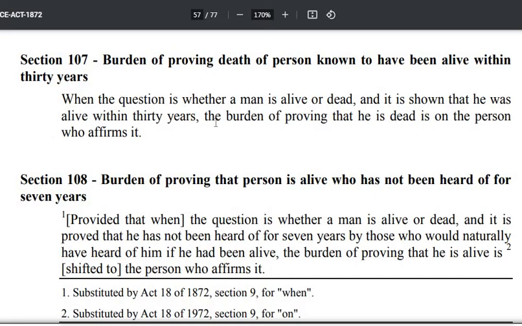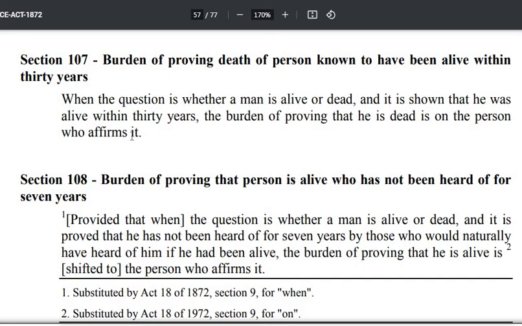When the question is whether a man is alive or dead, and it is shown that he was alive within 30 years, the burden of proving that he is dead is on the person who affirms it. Now in my example, the suit is between X and Y, and the question is whether A is alive or dead. Now X proves that from today 28 years back, A was alive. So his burden is fulfilled. Now A is deemed to be alive.